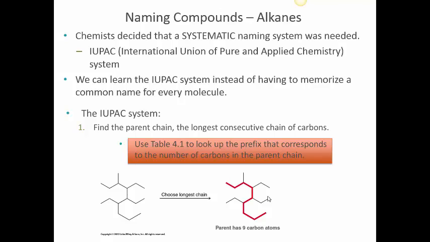So that is going to be the parent alkane that this entire molecule is going to be named after. This particular alkane is called nonane, and we will learn more on the names of other alkanes on the next slide. So this particular molecule is going to be nonane, and then we will have to figure out exactly how to name its side chains.